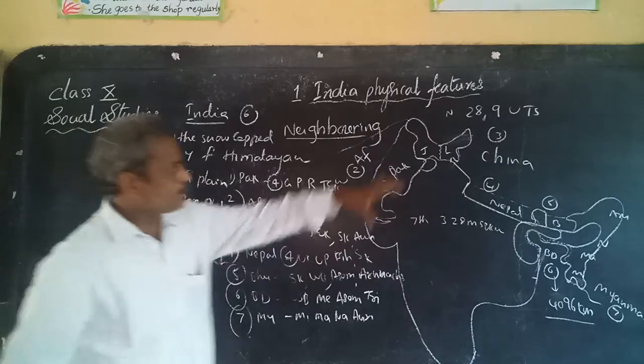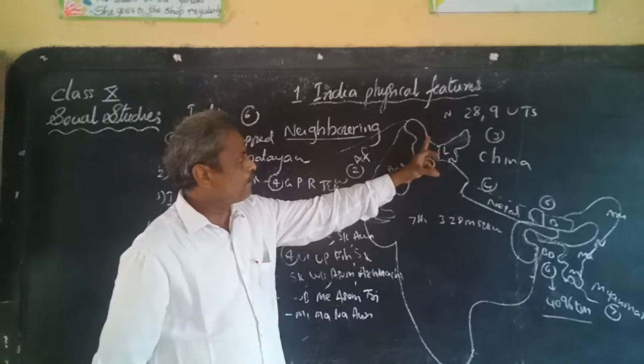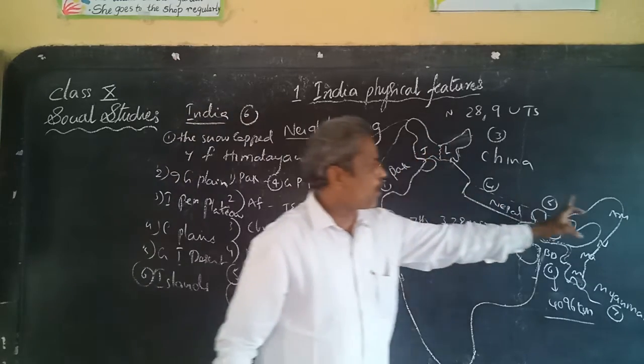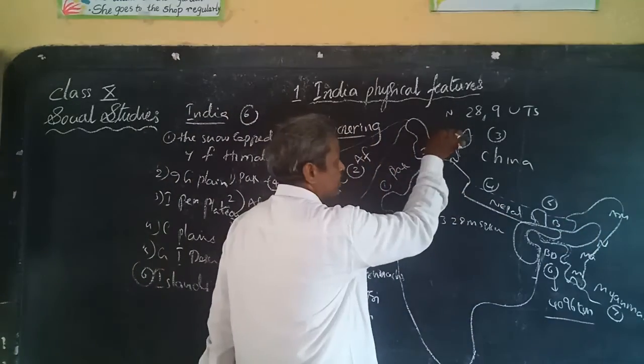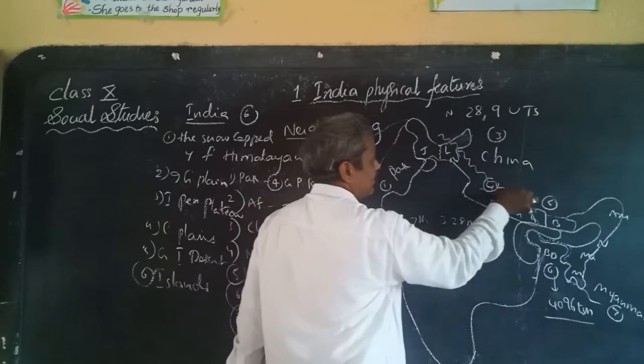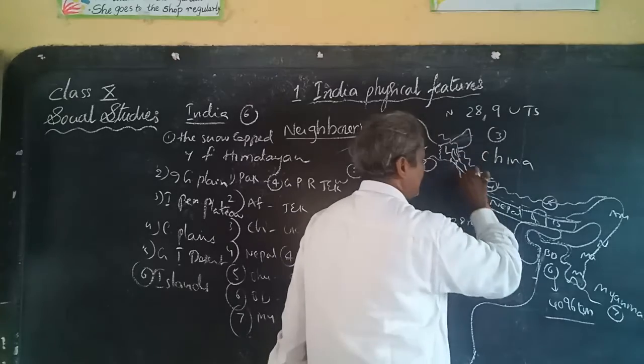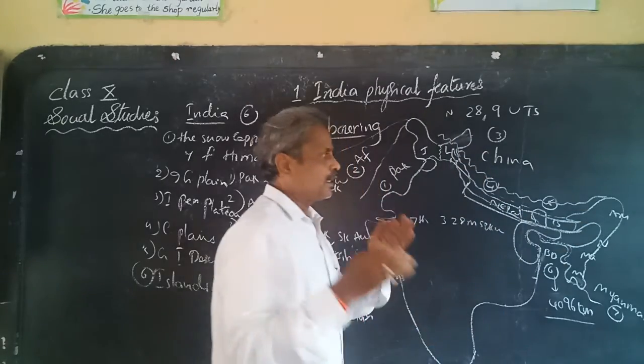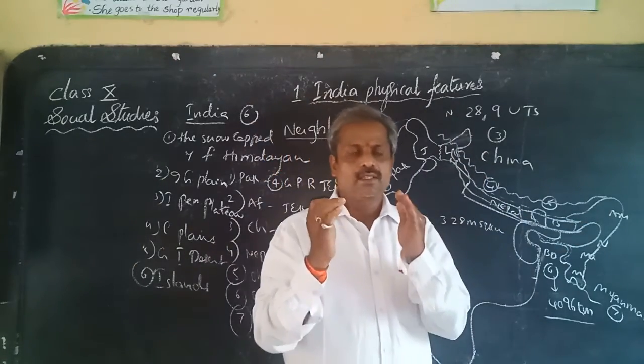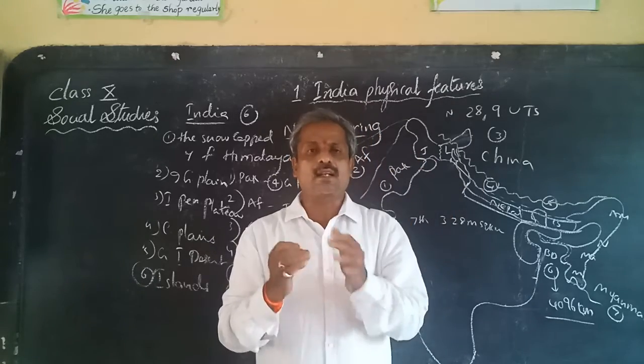If we see one by one, you are observing in the map from Jammu and Kashmir up to Arunachal Pradesh, in the shape of a long arc, 3 parallel ranges comprise the long Himalayan range.